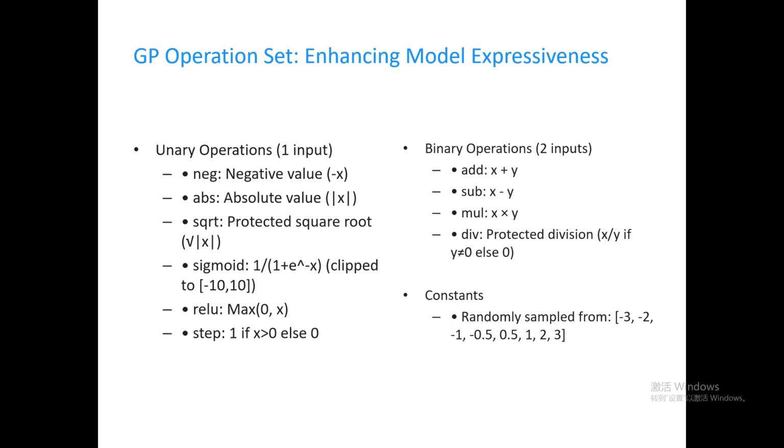Additionally, we've introduced random constants selected randomly from -3, -2, -1, -0.5, 0.5, 1, 2, 3 to give the model more numerical flexibility. The combination of these operations enables the GP tree to express extremely complex logical relationships.